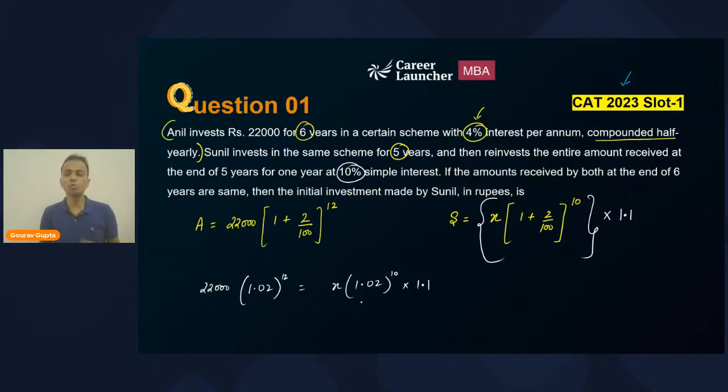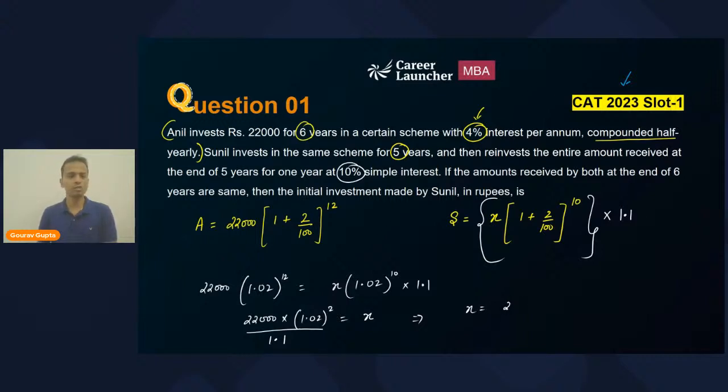Now 1.02 raised to the power 10 will get cancelled out from both the sides. Okay. So I will have 22,000 multiplied by 1.02 square is equal to x multiplied by 1.1. I can take 1.1 on the left hand side and divide it. Okay. Now simplifying, you can find out the value of x.